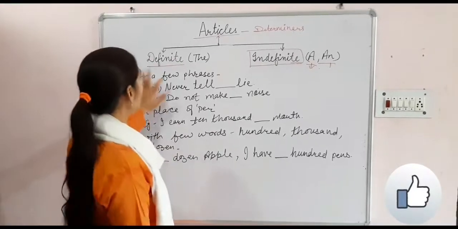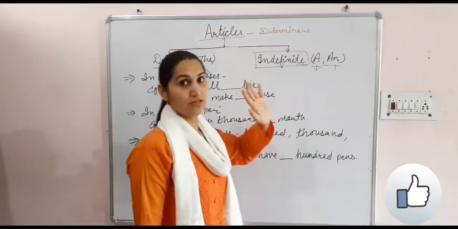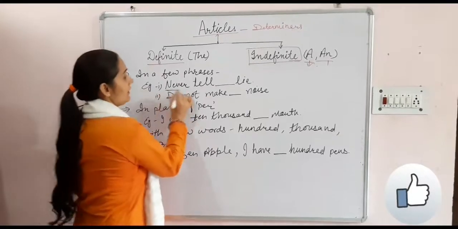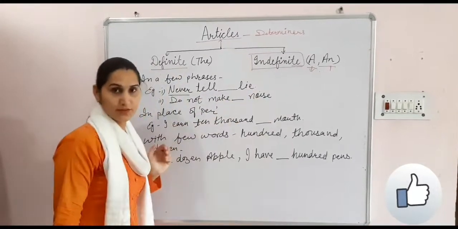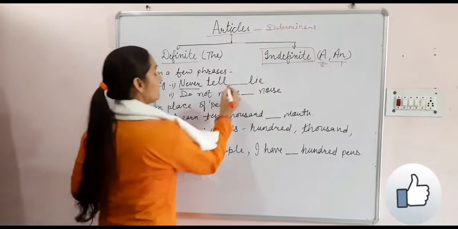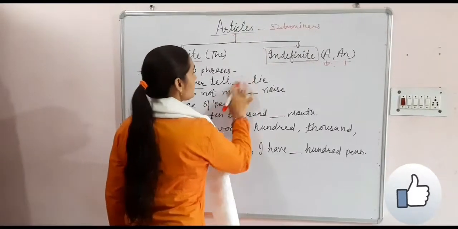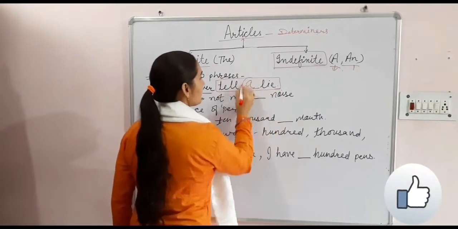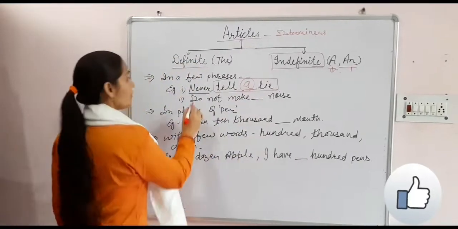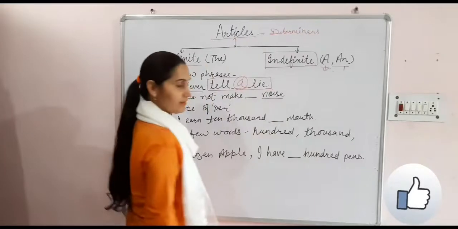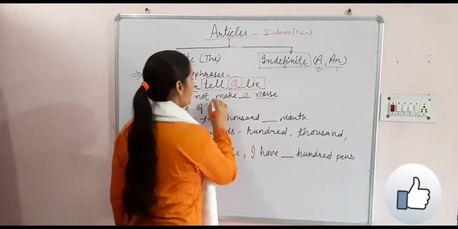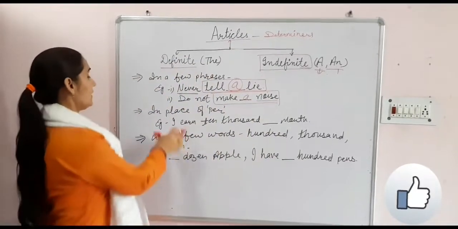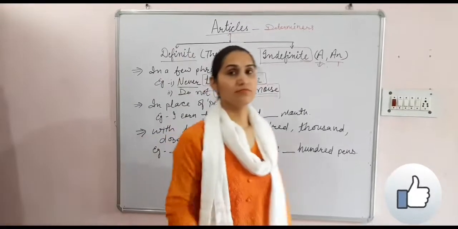Our next rule is in a few phrases. With some phrases we use "never tell a lie." Never tell a lie, this one is the phrase. "Tell a lie," what will we use here? Our article A. "Don't make a noise." It is a phrase. We use here article A in place of per. Per means her.